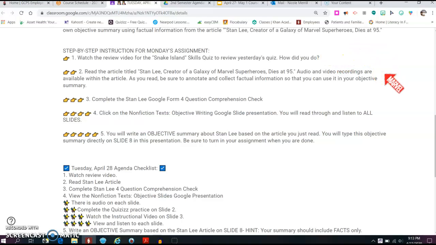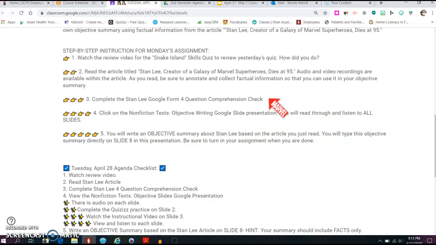You're going to read the article titled Stan Lee, creator of a galaxy of Marvel superheroes, dies at 95. Audio and video recordings are available within the article. So I have those links right in the article, and I'll show you those. As you read, be sure to annotate and collect factual information so that you can use it in your objective summary. Then, before writing, you will complete the Stan Lee Google form 4-question comprehension check.